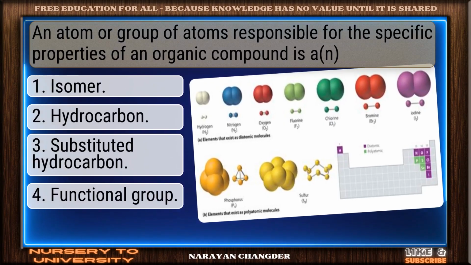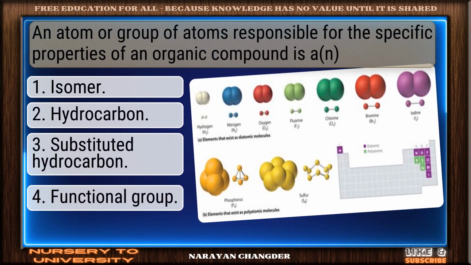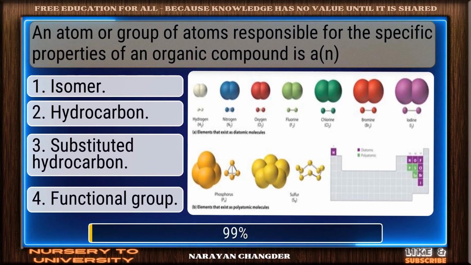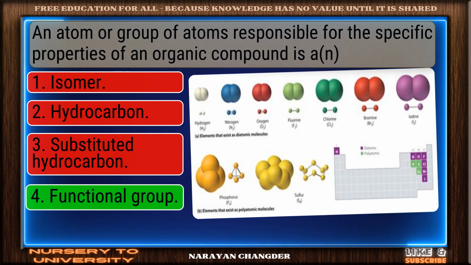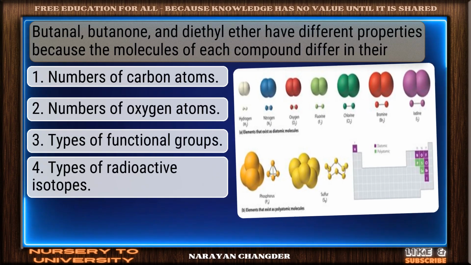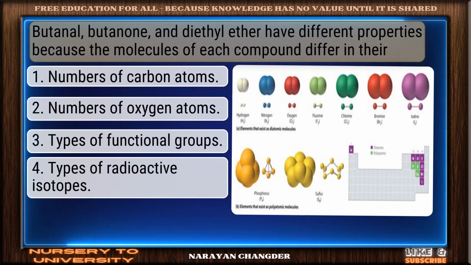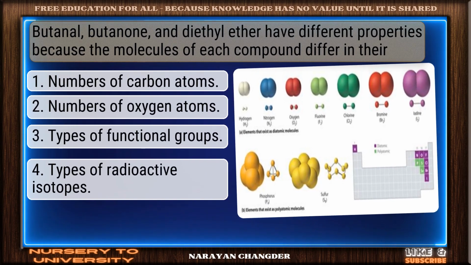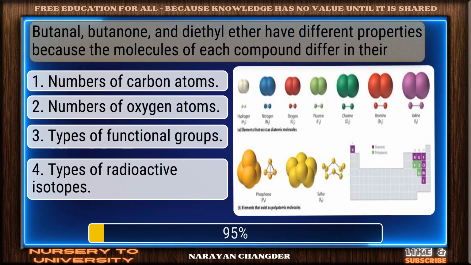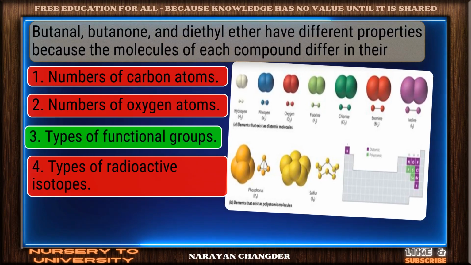An atom or group of atoms responsible for the specific properties of an organic compound is a. Great job. Functional group is the accurate answer. Butanol, butanal, butanone, and diethyl ether have different properties because the molecules of each compound differ in their. Nicely done. Types of functional groups is a solid answer.